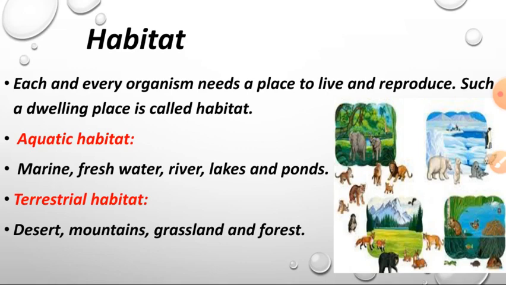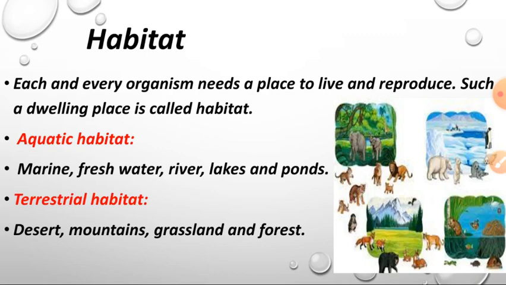Aquatic habitat means a place that is covered with water. Aqua means water. So what are the habitats? Marine, sea water. Fresh water means good water. River, lakes, ponds are the aquatic habitats. Here also we can find living organisms. What are they? We can find turtle, fish, crab, prawns. So these are the animals we can see in the aquatic area.